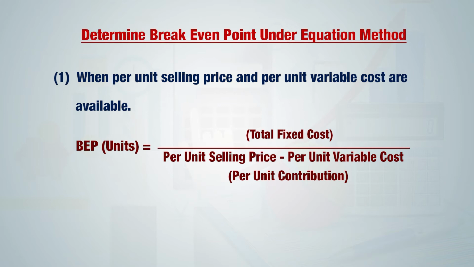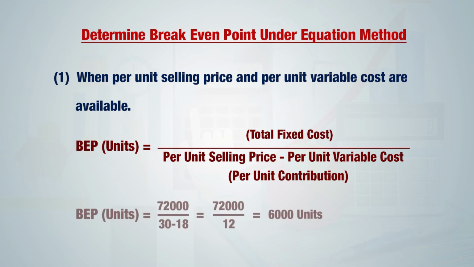We can also represent the formula in the other way: total fixed cost divided by contribution per unit. As you know, the difference of sales and variable cost is known as contribution, as we have discussed earlier. Let us take the illustration, and this illustration will be useful to us to determine break-even point in terms of units with the formula which we have discussed just now.